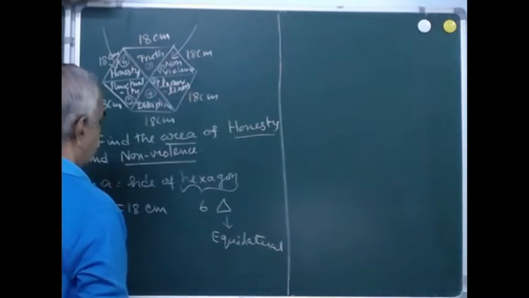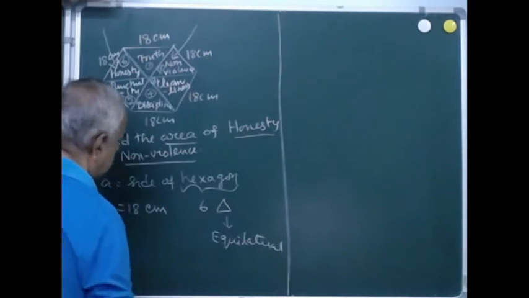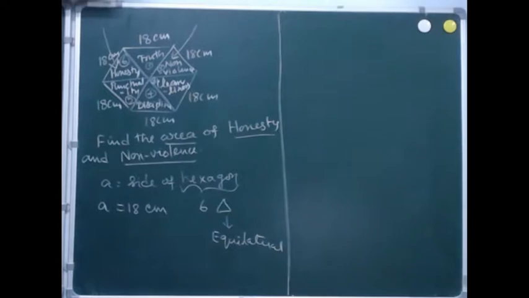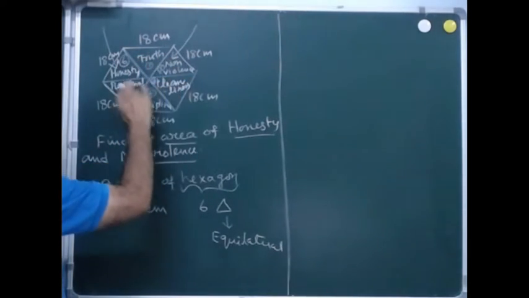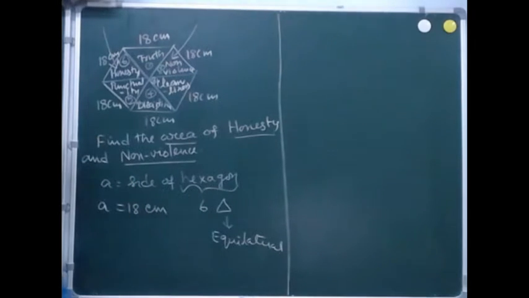Now, A is equal to 18 centimeter, and the area of each triangle, that is an equilateral triangle, is given by root 3 by 4 A square.